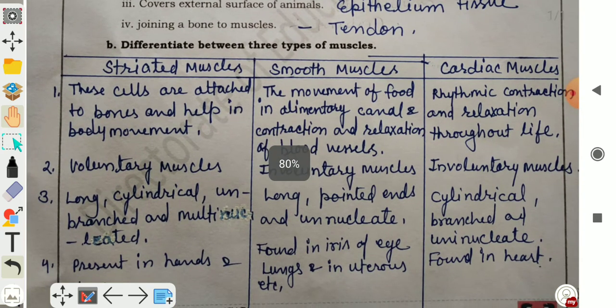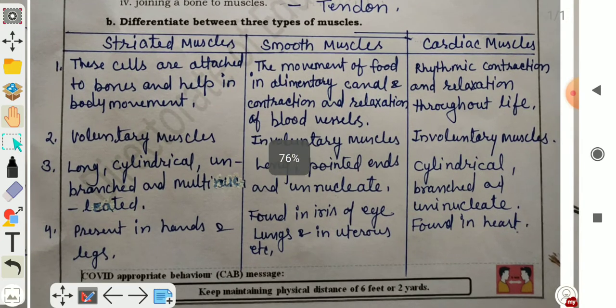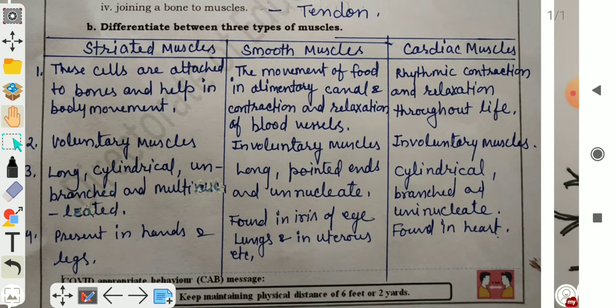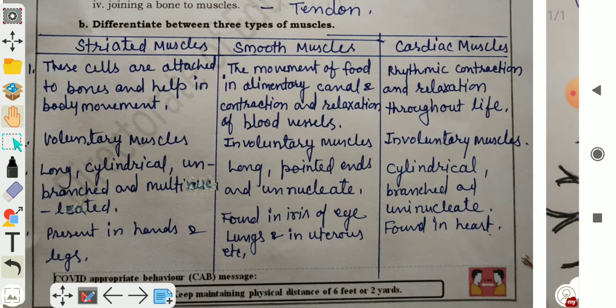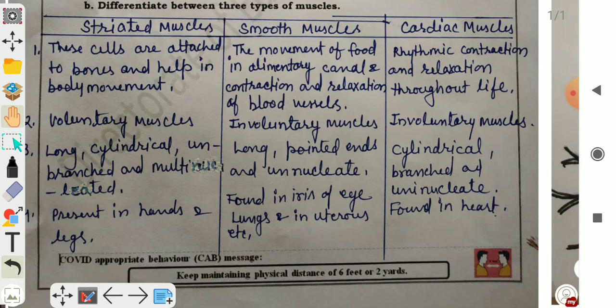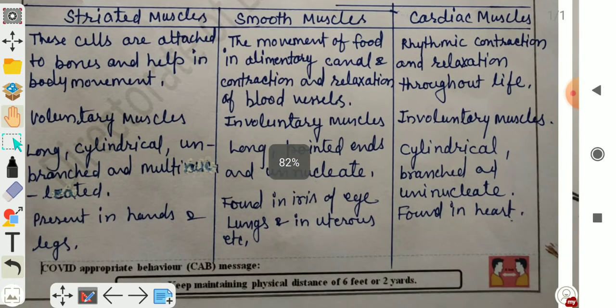So the three types of muscles are: first one is striated muscles, second is smooth muscle, and third is cardiac muscle. Striated muscles are known as voluntary muscles, smooth muscles are involuntary muscles, and cardiac is also involuntary muscles. Now, what are the differences? First one is striated muscle cells are attached to the bones and help in body movement. Smooth muscles are responsible for the movement of food in the alimentary canal and contraction and relaxation of blood vessels, etc.